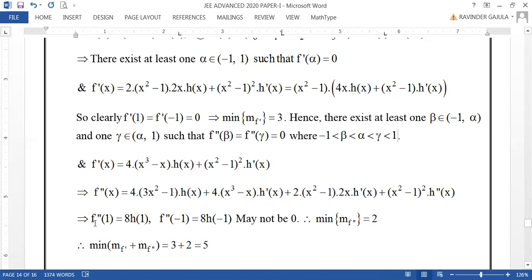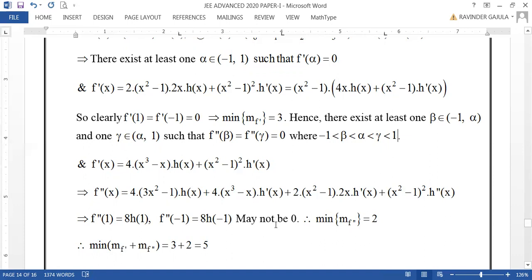But what is f double dash 1? Substituting 1, you won't get 0 straight away, but it is 8h of 1, and f double dash minus 1 is 8h of minus 1, because this is the resulting function. But we don't know whether h of 1 and h of minus 1 are 0 or not. We don't know anything about h of x. That is one simple polynomial with real coefficients. Hence, we can't say that f double dash 1 and f double dash minus 1 are zeros.